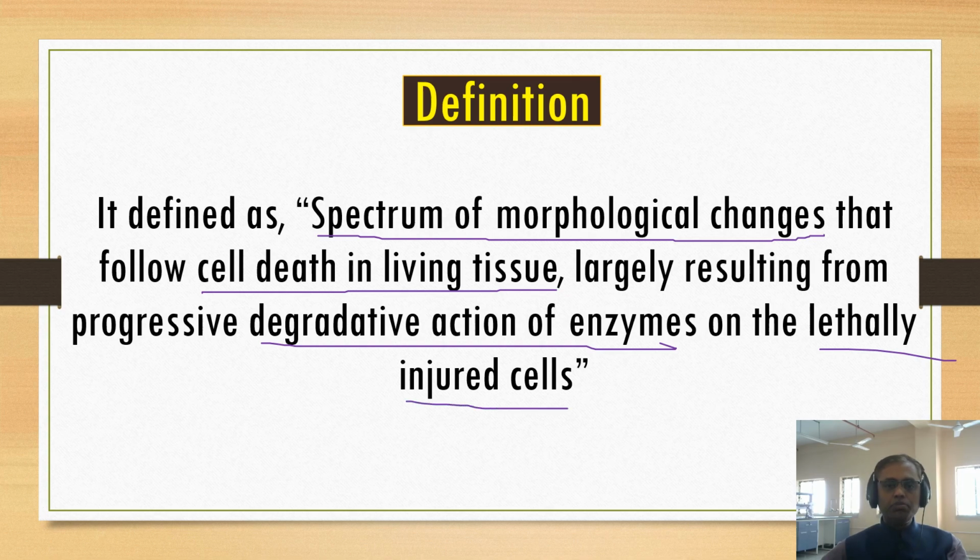So there are four important points. Number one, spectrum of morphological changes. Next, cell death in living tissue. And third, degradative action of enzymes on lethally injured tissue. So these are the important points that make up the definition of necrosis.